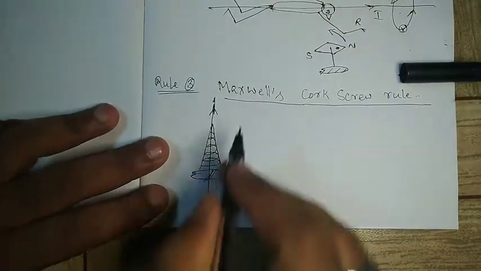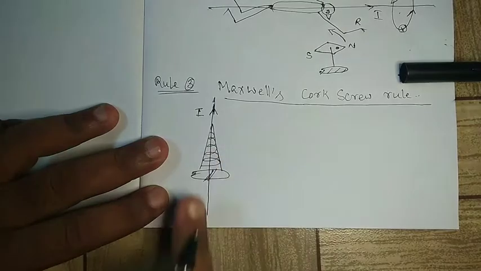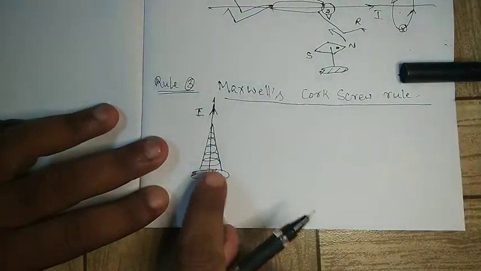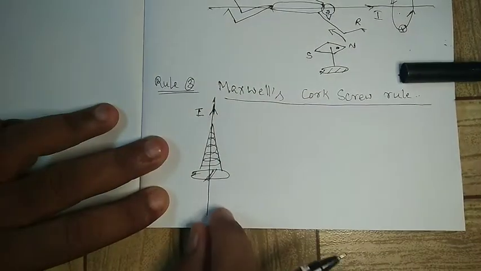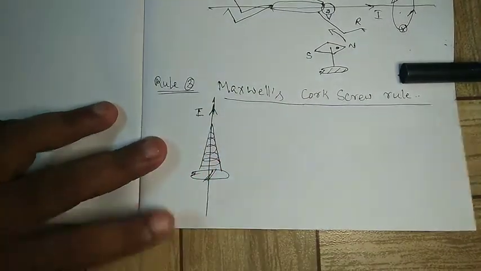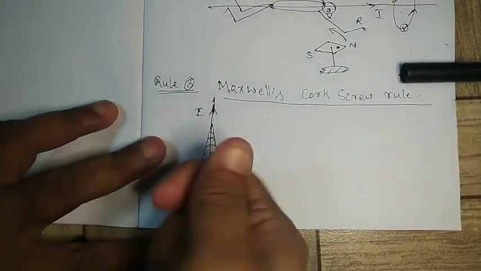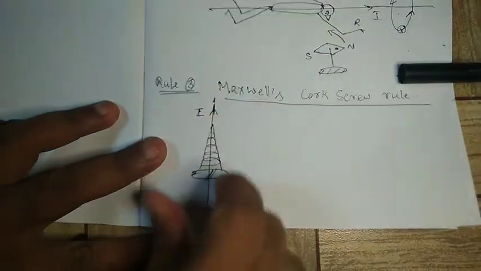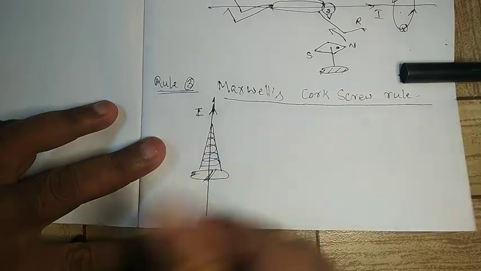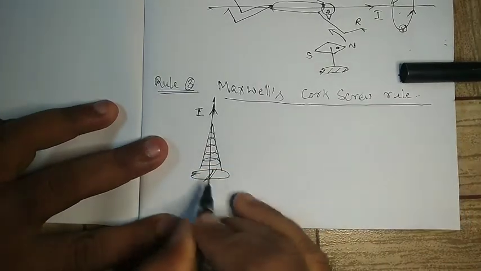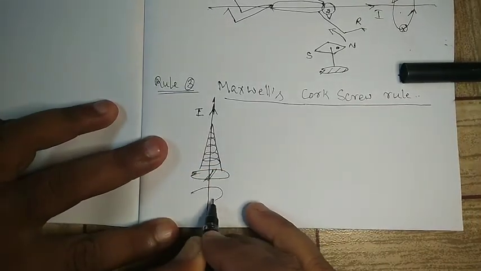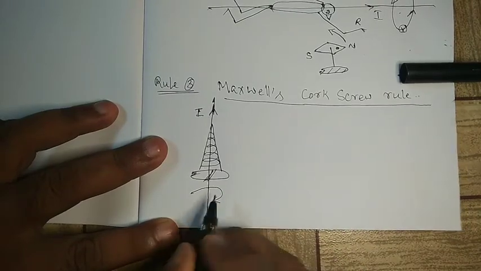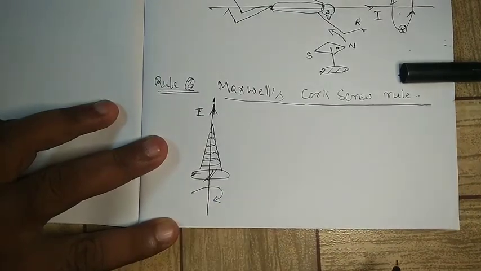Suppose this screw is advancing in the direction of the current. That means the current is moving in this direction. For the screw to advance in the direction of the current, we have to rotate this head in this direction, that is, in the clockwise direction.